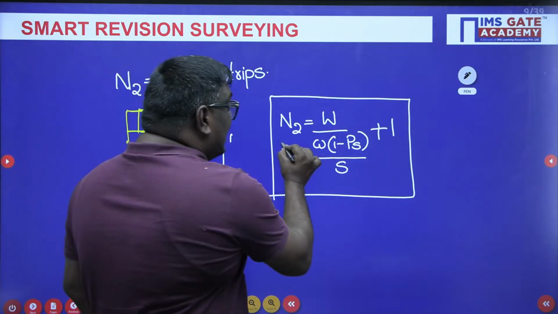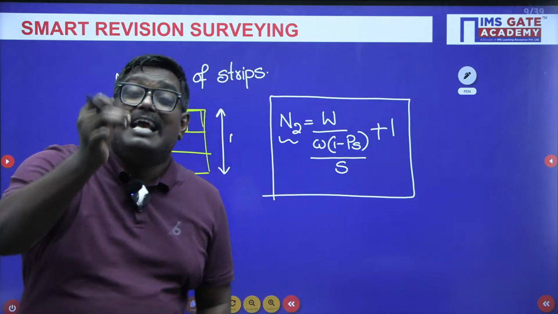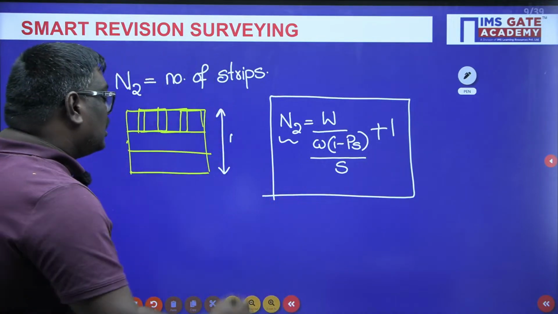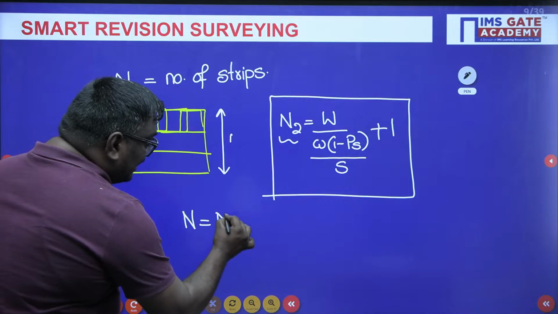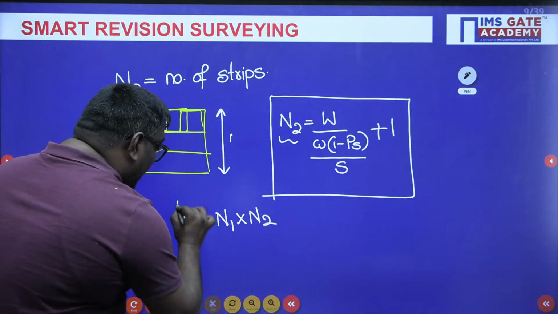What is N2, sir? N2 is nothing but the number of strips. N1 is the number of photos in a strip. Now, how do you calculate the total number of photos? Total number of photos can be calculated as N1 into N2. So, this is the formula.